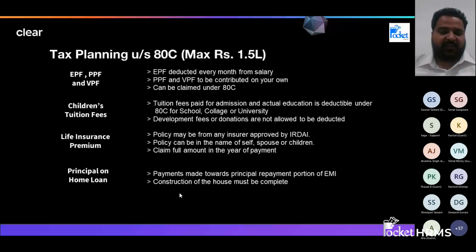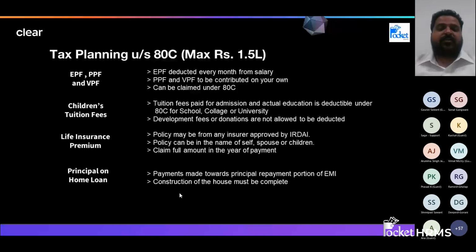One we have already discussed: the principal component of your home loan can be adjusted in 80C. Apart from that, whenever your employer deducts PF, Provident Fund, that can be adjusted in 80C. If you are investing in Public Provident Fund, that also can be adjusted in 80C. The entire limit is 1.5 lakh, so you can try to invest as much as possible to claim this limit.